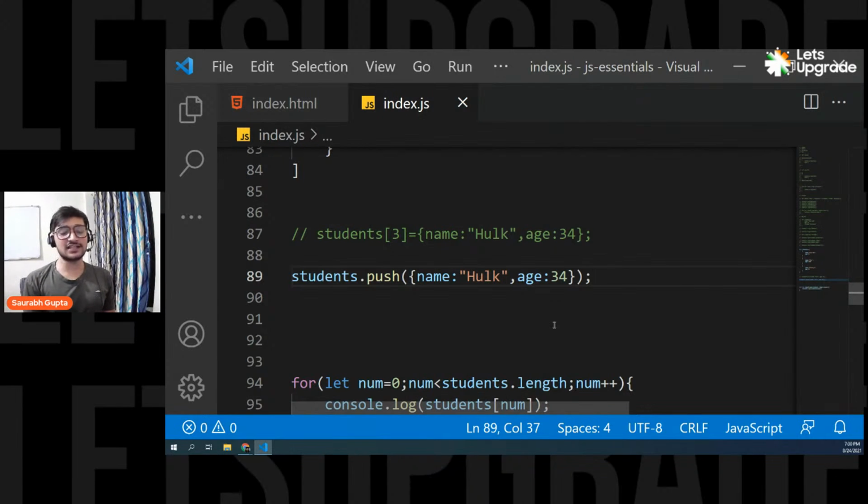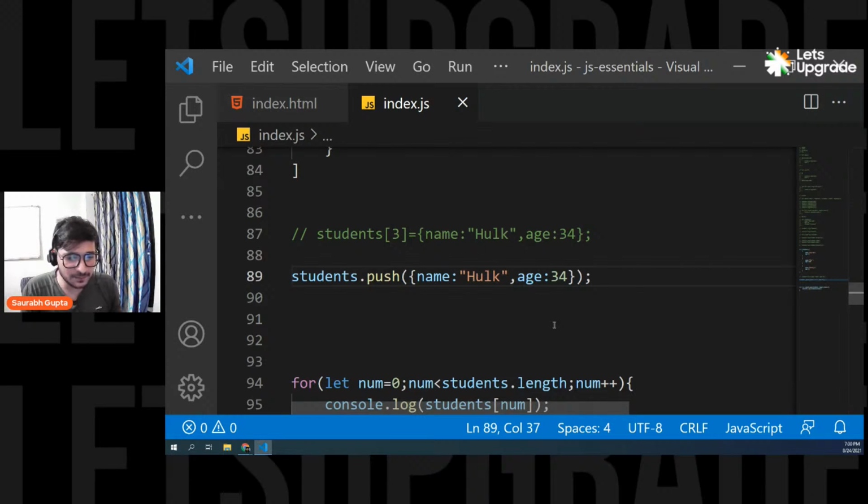Guys, are we clear? Yes, push. No, stack is like last in, first out. Arrays are normal, right? They can be accessed from anywhere. It's not like that. But yes, when you go for a loop, you always go from the start. So you don't have to think about it actually here.